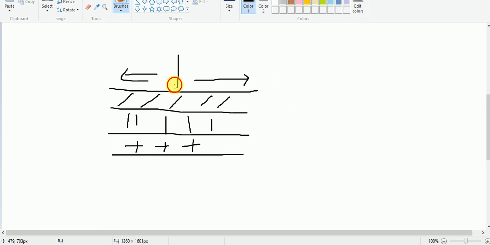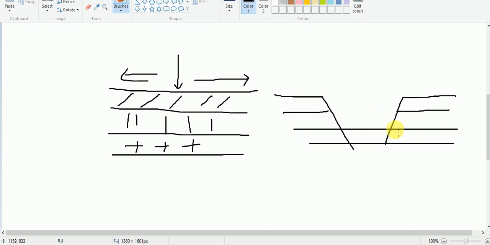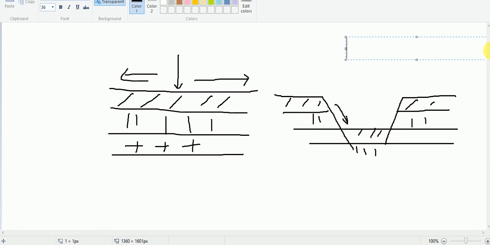there may be subsidence here. So it may go like this. The surface will be subsided like this. So this is the first layer. The first layer is coming here, and the second layer is coming here. So this process in geography is known as faulting.